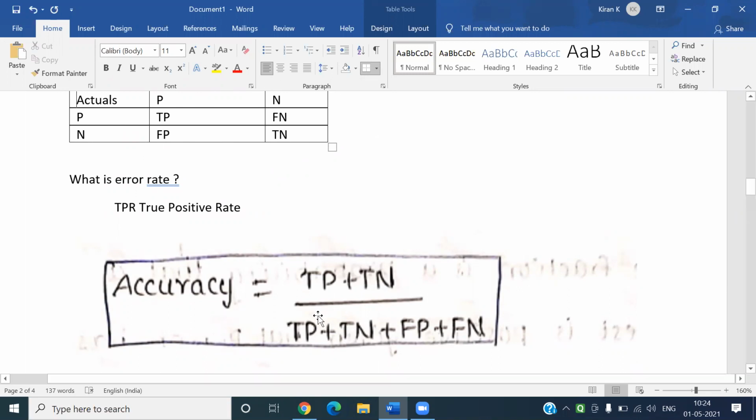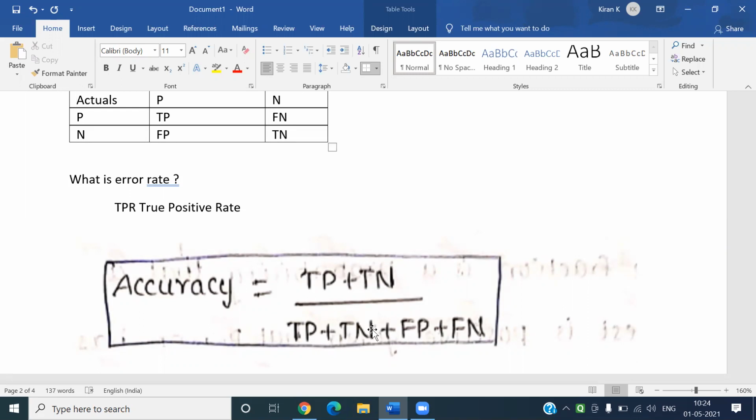My dear friends, accuracy is not the only measure to judge the predictions. Sometimes accuracy may be very high, but we fail in actual.